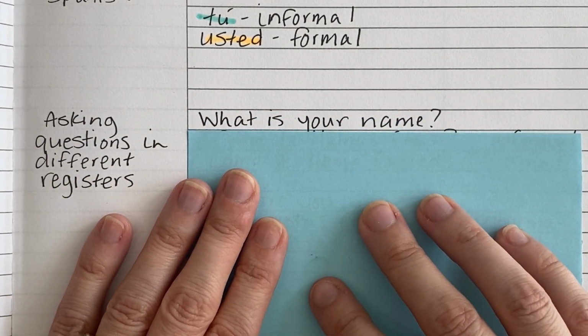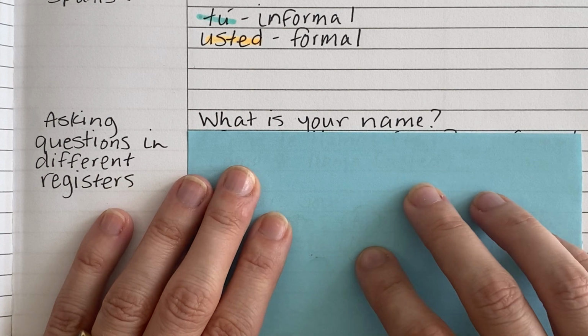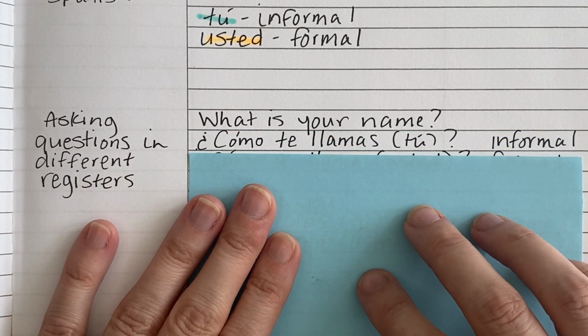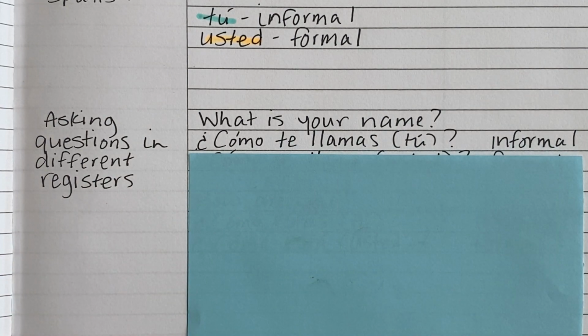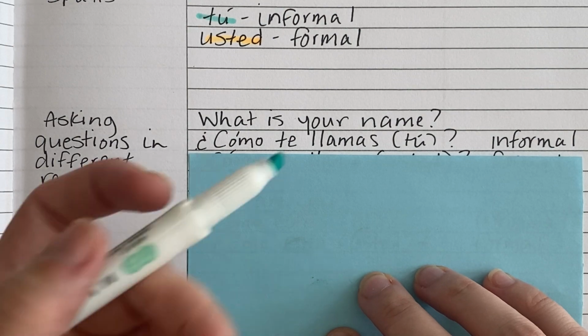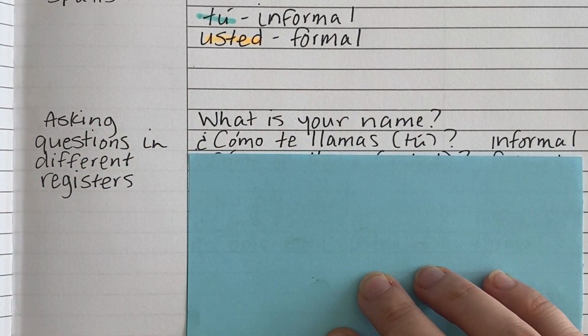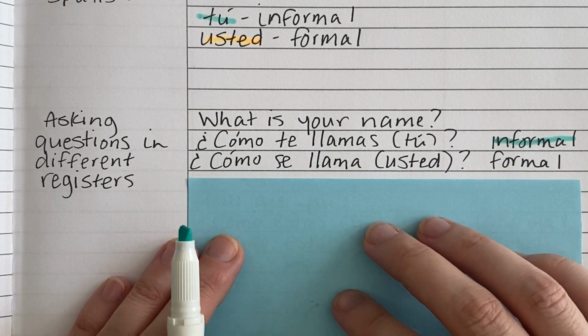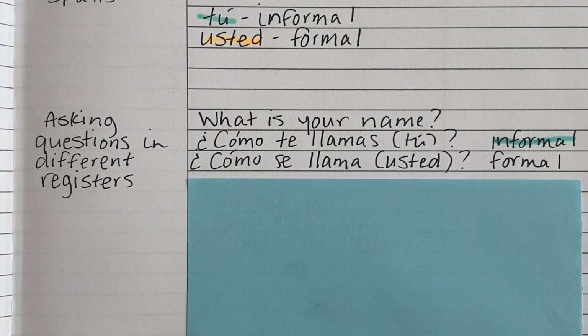So let's start out with this question, what is your name? To ask that in an informal register, for tú, we're going to say, ¿Cómo te llamas? Or, ¿Cómo te llamas tú? The tú is optional. You can say it or you can leave it off, okay? So that's informal. The formal way of asking that same question, ¿Cómo se llama?